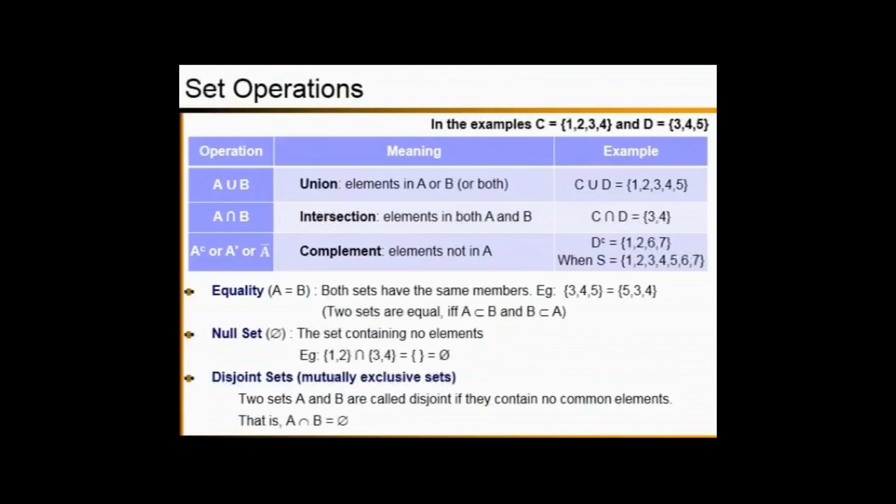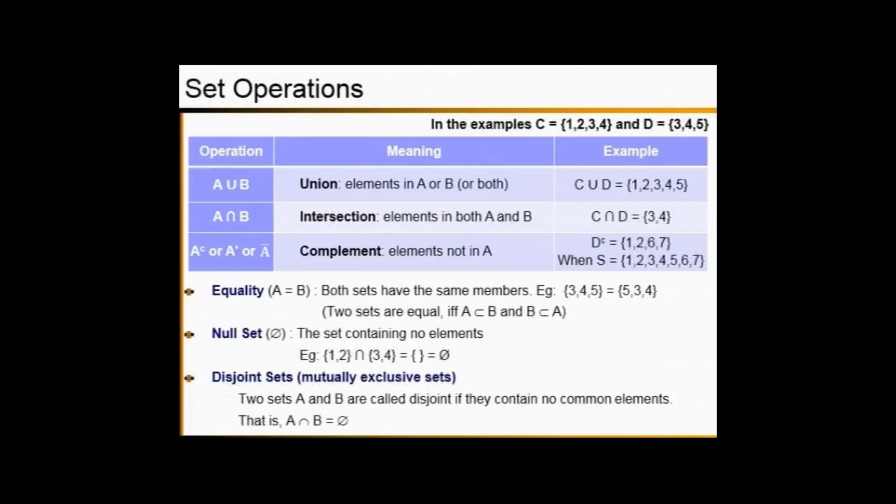The next one is complement. A is the event. So the complement is denoted by A superscript C, or there's another notation, A dash, or there's another notation, A bar. So the meaning of the complement is elements not in A.